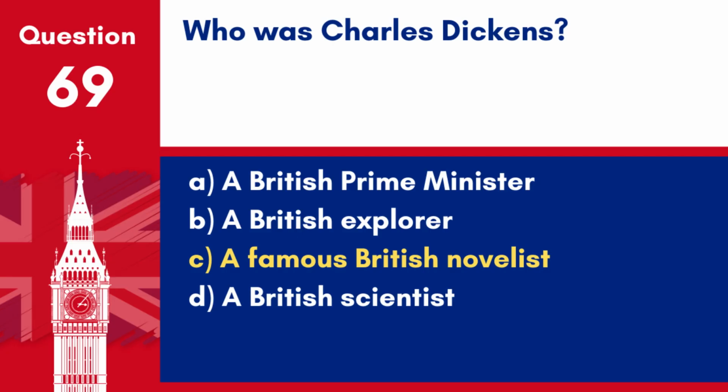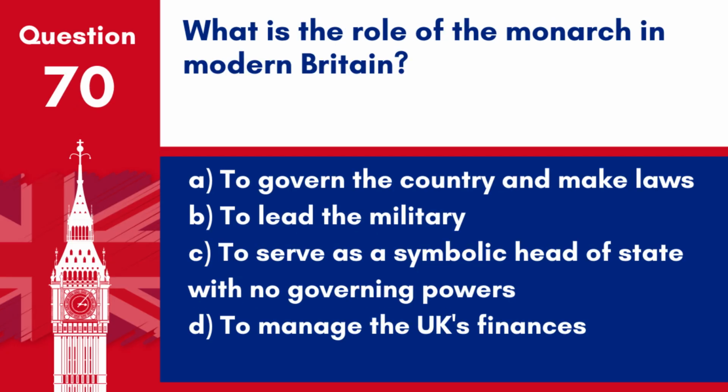Victorian life. Question 70. What is the role of the monarch in modern Britain? A. To govern the country and make laws. B. To lead the military. C. To serve as a symbolic head of state with no governing powers. D. To manage the UK's finances. Answer. C. To serve as a symbolic head of state with no governing powers.